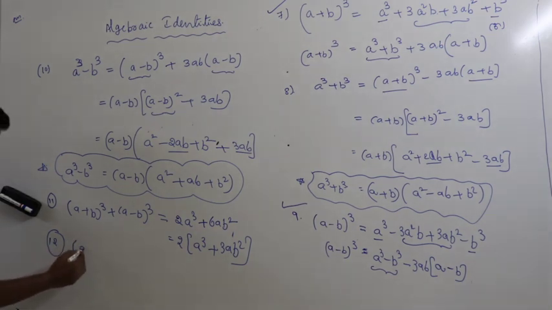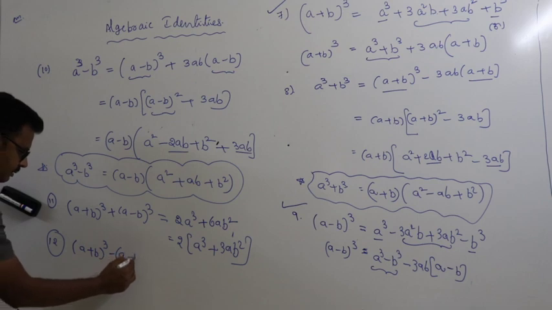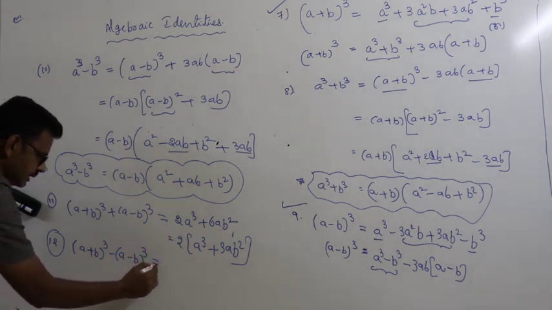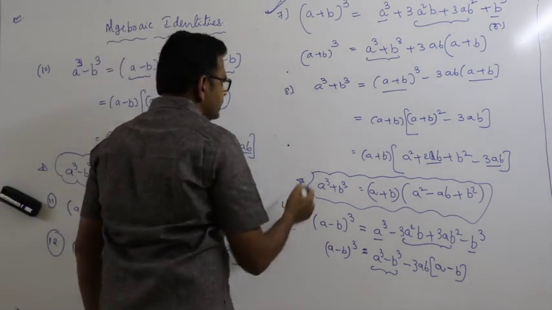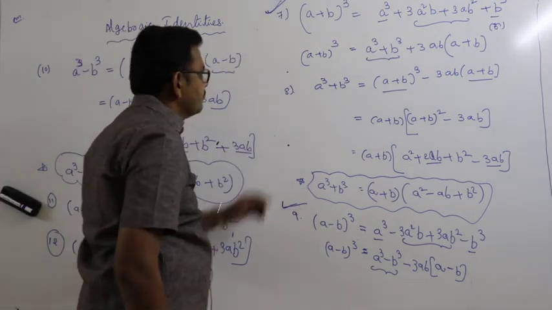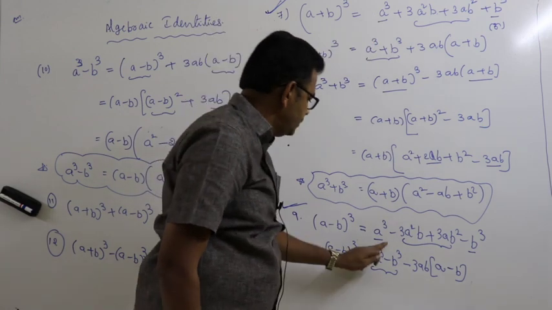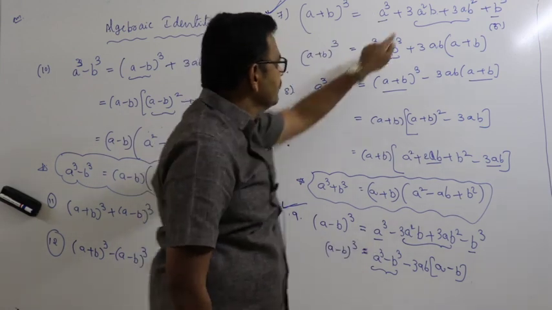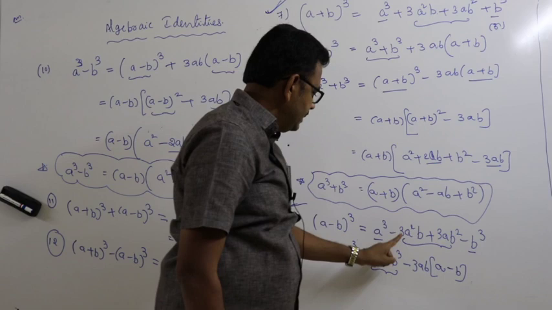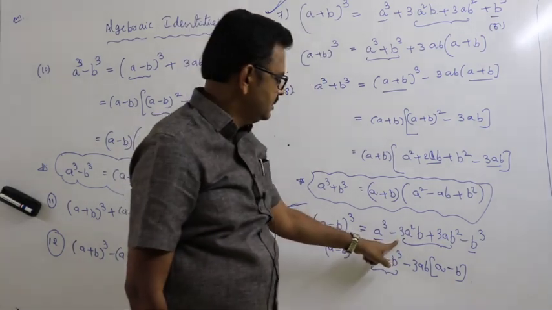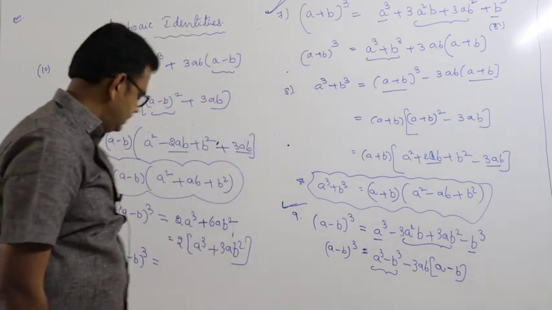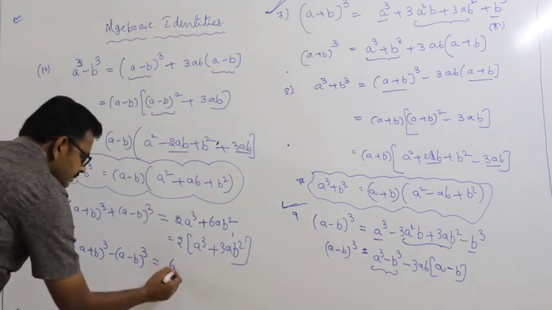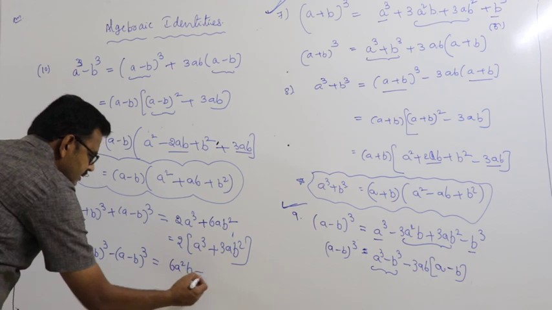Next one, (a plus b) whole cube minus (a minus b) whole cube is equal to, by subtracting here, this is the 7th one and this is the 9th one. Subtracting, a cube minus a cube gets cancelled. 3a square b minus of minus, this is plus. So this is 3a square b plus 3a square b, that is 6a square b.